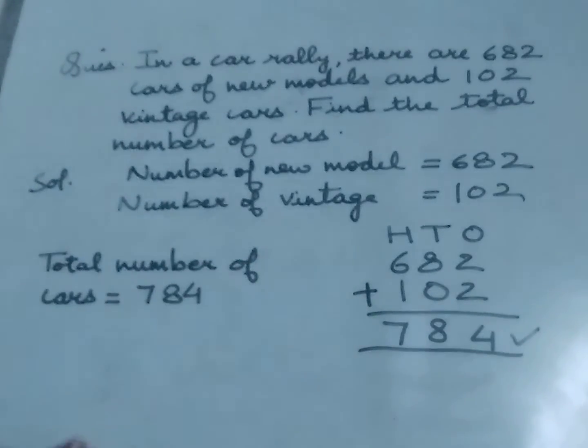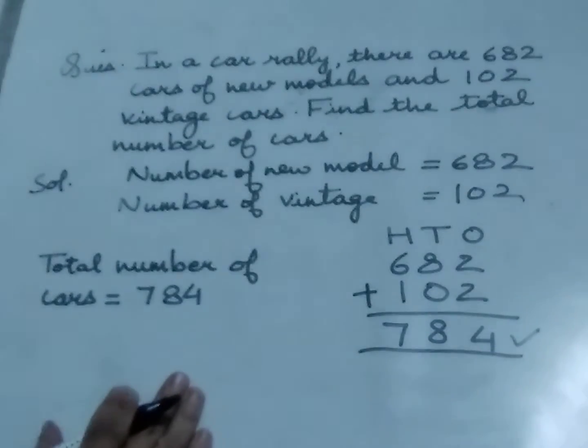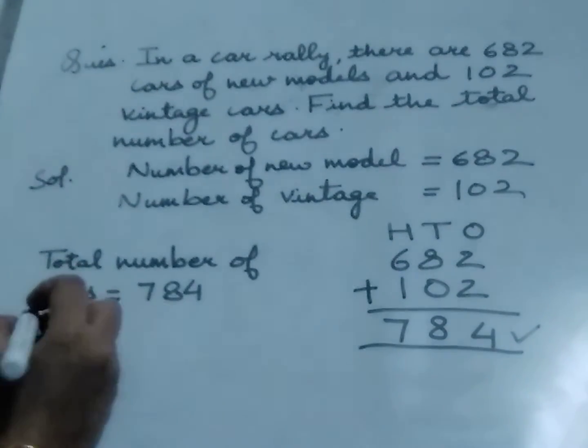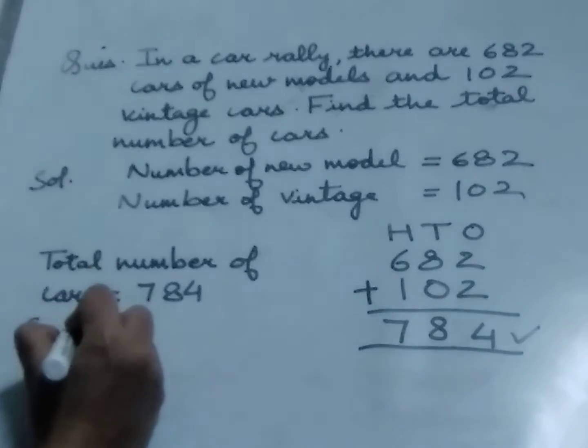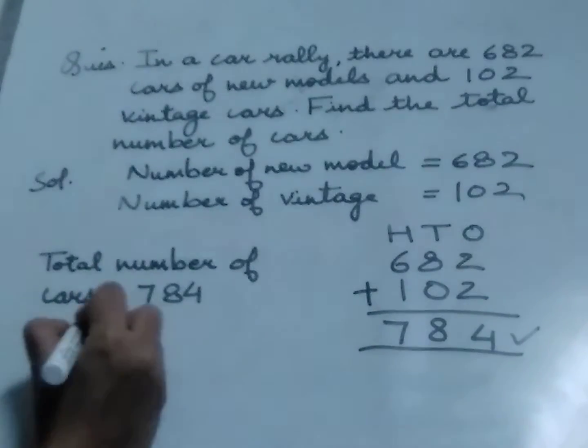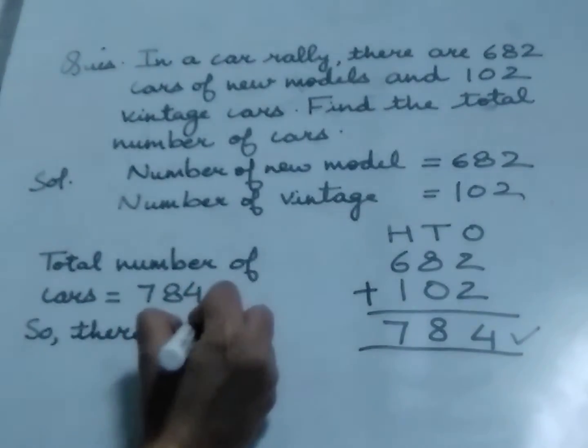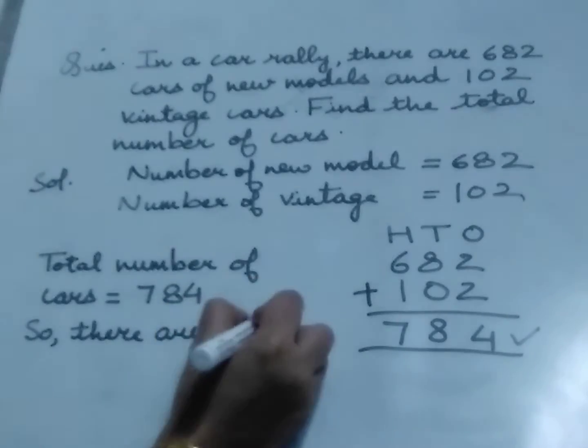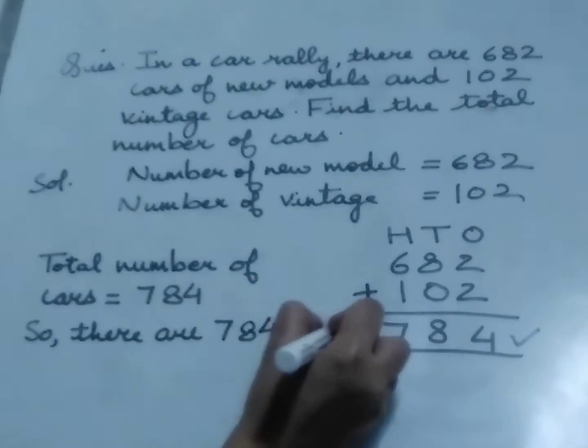So there are 784 cars. So our answer is there are 784 cars.